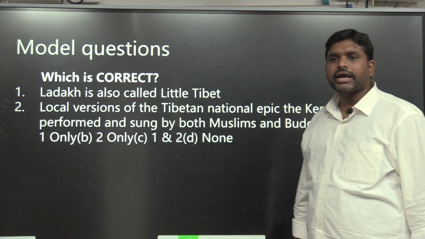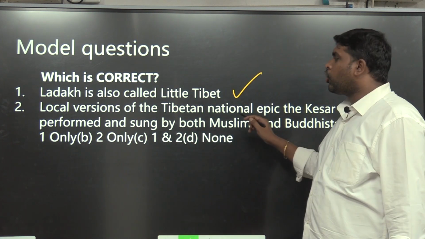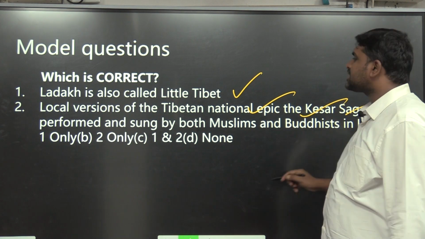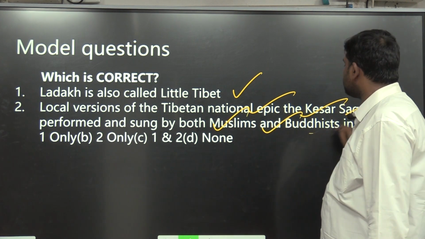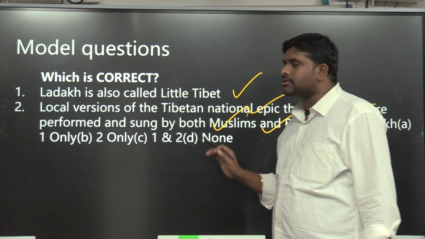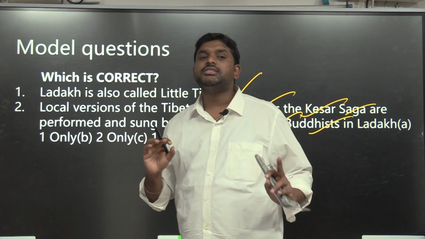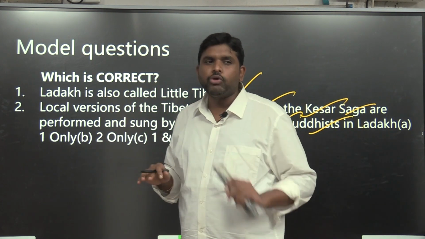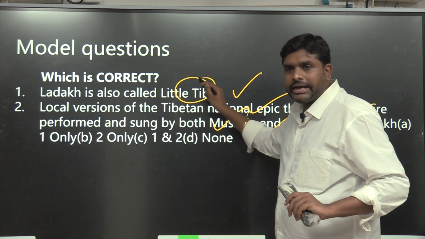Tell me the answer. Ladakh is also called Little Tibet. The local version of the Tibetan national epic, the Kesar Saga, is performed and sung by both Muslims and Buddhists in Ladakh. Why am I telling this? One small article was present in the 6th NCERT, so I thought I would tell you through an MCQ.